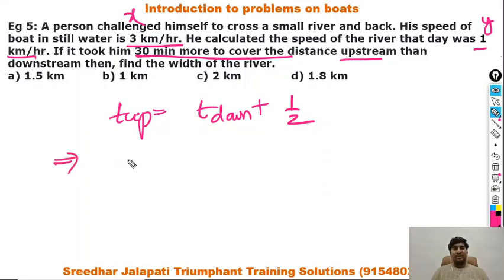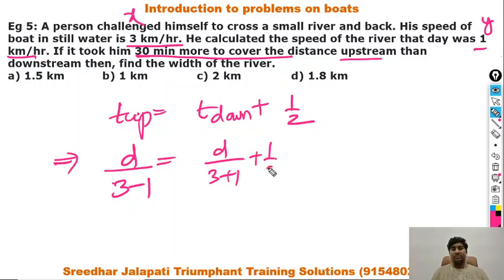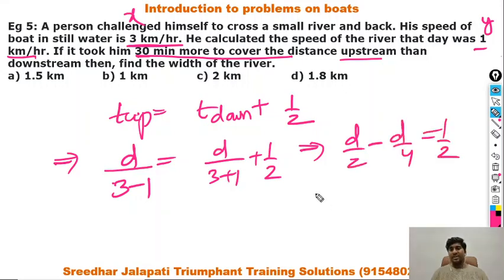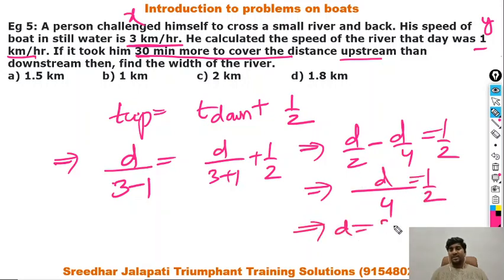So what are the values we are given? d is not given, d by x is given, which is 3, minus y is given, which is 1, is equal to d by 3 plus 1 plus 1 by 2. Why have I taken 30 minutes as half an hour? Because distance and speed are in kilometers per hour, so time should be in hours. If I simplify this further, d by 2 minus d by 4 is equal to 1 by 2. On further simplification, here LCM is 4, 2d minus d by 4 is equal to 1 by 2. That is d is equal to 2 kilometers. Therefore, the width of the river is 2 kilometers. That is option C.